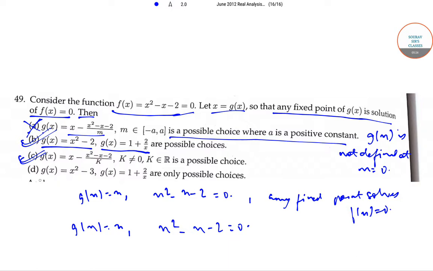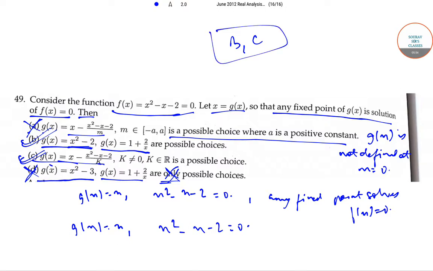And option D, g(x) = x² − 3, g(x) = 1 + 2/x are the only possible choices. Incorrect, as these are not the only possible choices. There are many more choices, such as g(x) = x² − 2. And using this also you can get, so D is incorrect. Therefore, B and C are the only correct options.